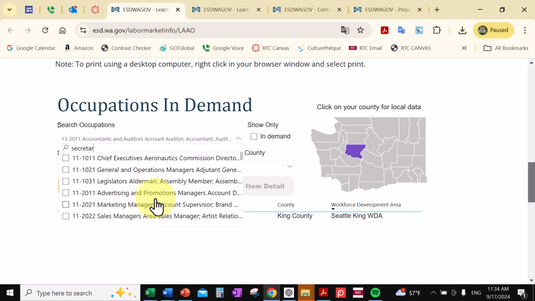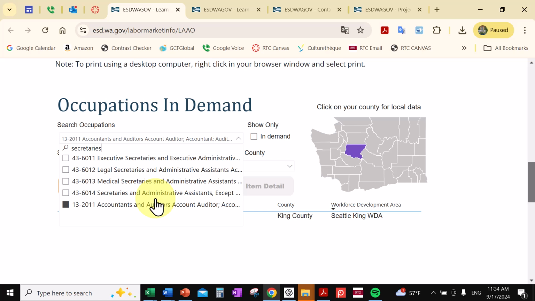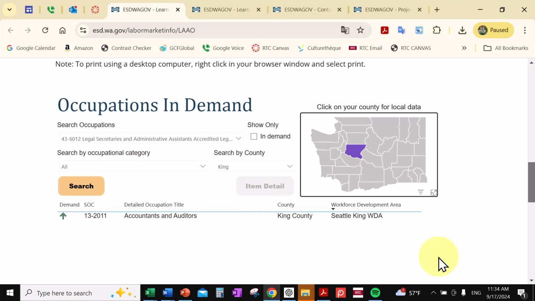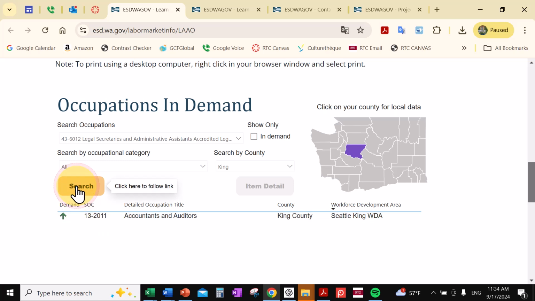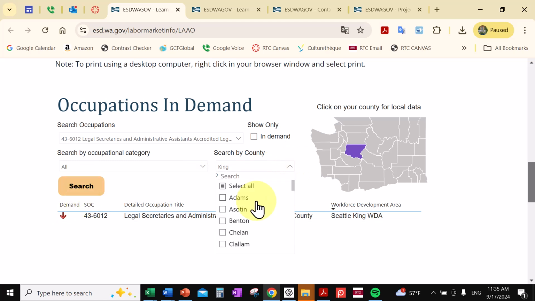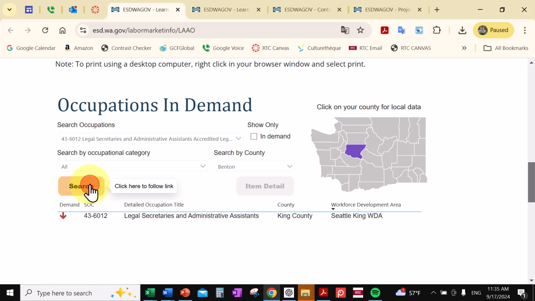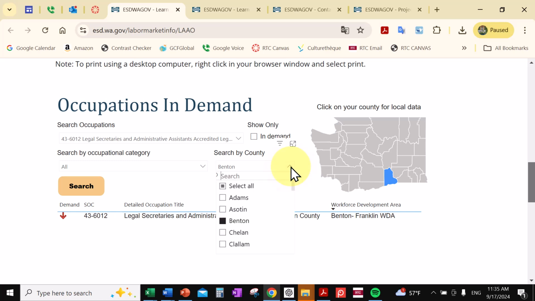Let's look up secretaries and see. Let's look up legal secretary and see what the job demand is for that. I'll try to find something more on the medical assistants. I'm not going to do it right now. So search for legal secretaries, and it says it's going down. Not so sure about that. Let's look in Benton County. Going down.